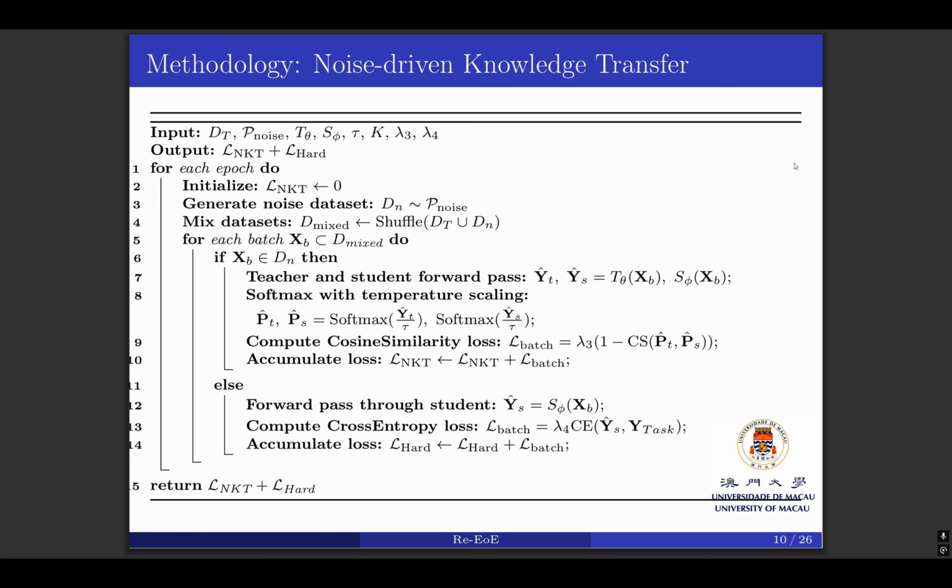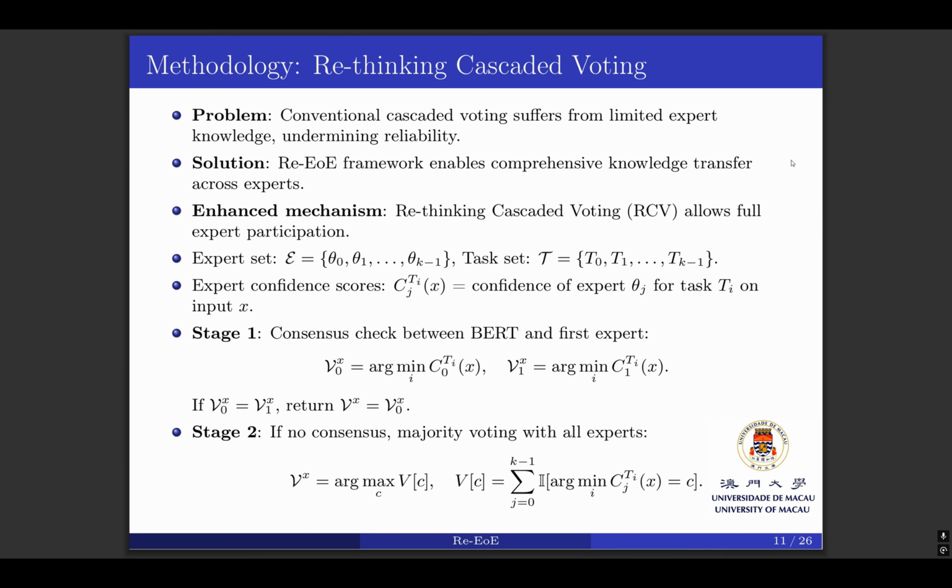Building upon NKT, where each expert gains comprehensive historic knowledge, we propose a rethinking cascaded voting mechanism. When input data can't be easily classified, this allows every expert to participate in task identification. This process unfolds in two stages.